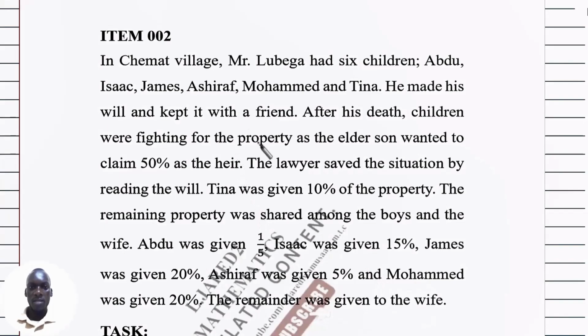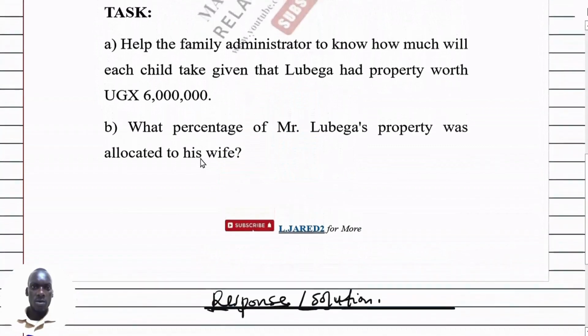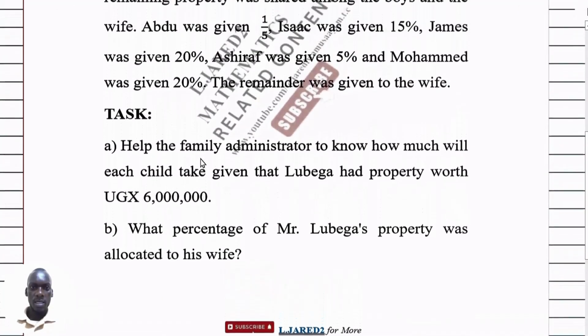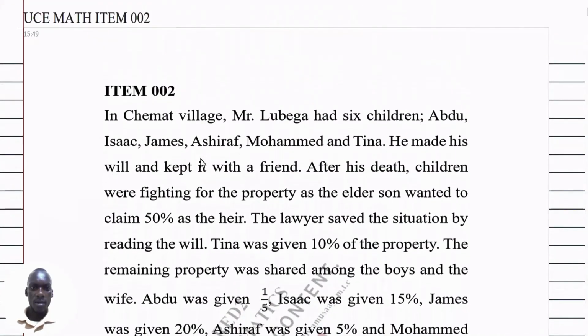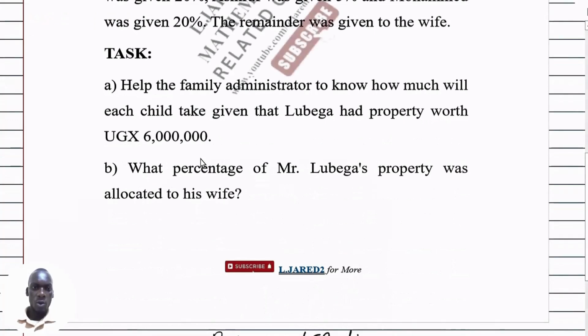Now having read the scenario, you can go back and begin writing the solution. Let us begin with part A of the question, which requires us to determine how much each child got as a share. Let us begin with the share that Tina got. Tina got 10% of the property, and the property is worth UGX 6 million.